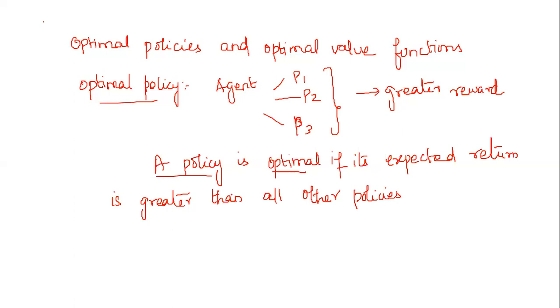A policy whose state value function is greater than other policies is called an optimal policy, and the state value function is called an optimal state value function.